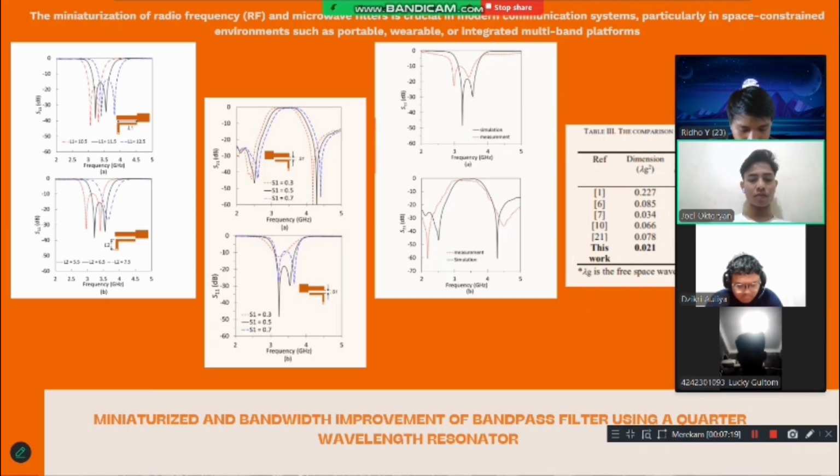This work shows that the proposed design has a smaller size, the bandwidth is quite wide, with low insertion loss and good return loss. This indicates a more efficient design compared to previous studies.